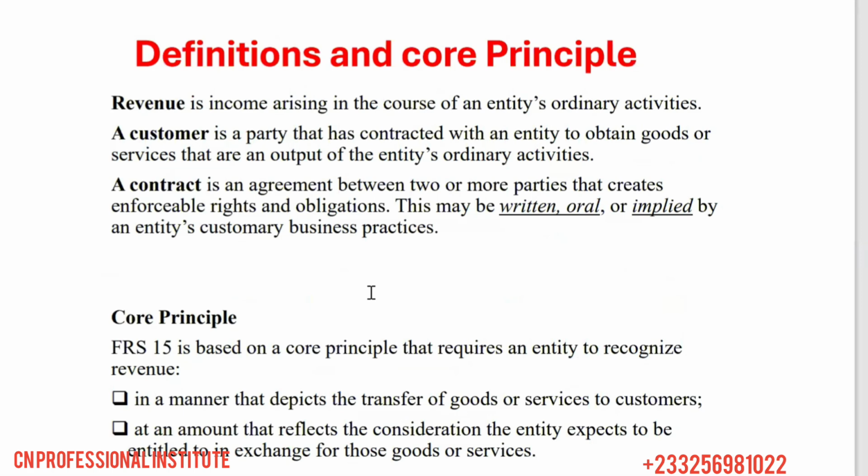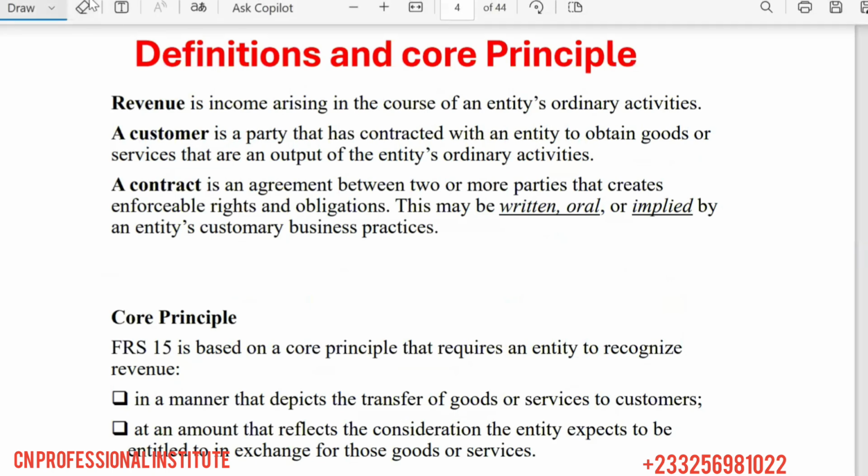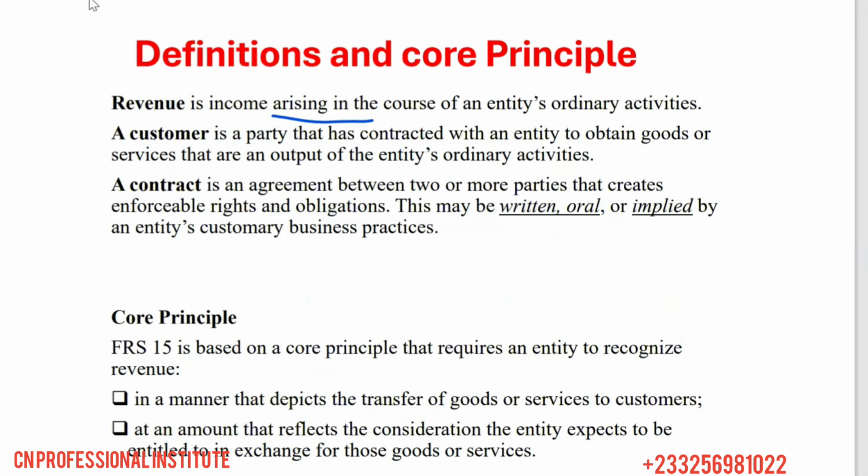So what's revenue? Revenue has been defined in the conceptual framework. It says revenue is income arising in the course of the entity's ordinary activities. You can refer to the conceptual framework for the definition. And then a customer is a party that has contracted with an entity to obtain goods or services that are an output of the entity's ordinary activities. Customers basically are those that patronize the products of an entity.